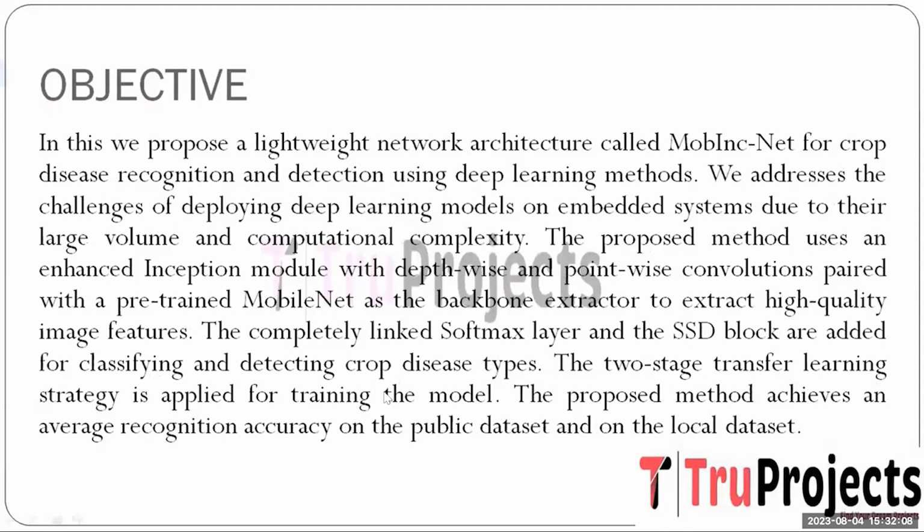In this project, we introduce MobileNet and a novel lightweight network architecture that revolutionizes crop disease recognition and detection through the profound capability of deep learning. Our focus extends to the formidable challenge entailed in deploying deep learning models on resource-constrained embedded systems, where voluminous data and computational intricacies pose a barrier.